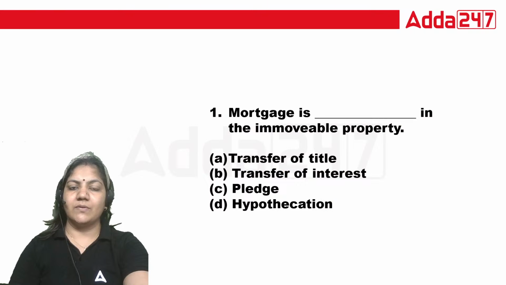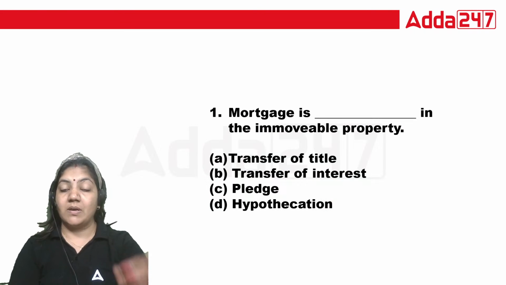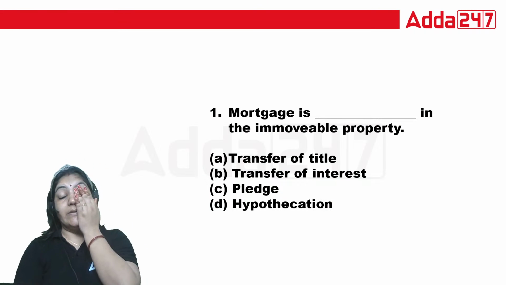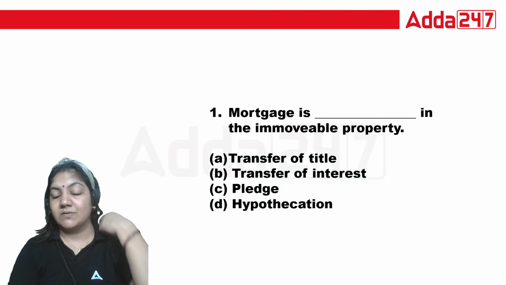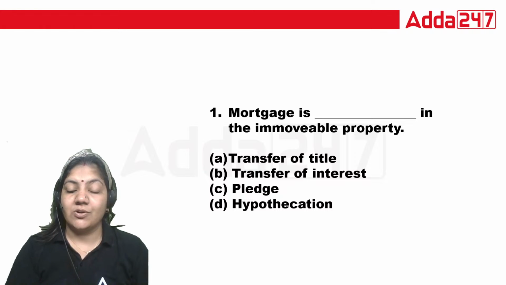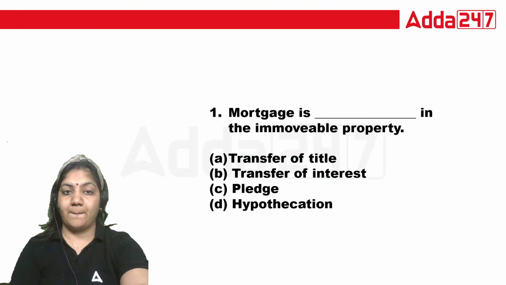Now let's start with the question and answer. Mortgage is dash in the immovable property: transfer of title, transfer of interest, pledge or hypothecation. Tell me, what is mortgage?